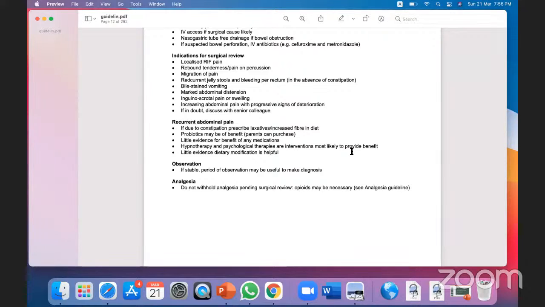Sometimes the child started the mid-cycle pain and presented with recurrent abdominal pain, but it is normal mid-cycle pain. So you have to counsel the parents and the child. Sometimes you give dietary modifications, some fiber you need to increase. So this is the management of recurrent abdominal pain. But if you suspect there is some red flag, please do not wait. We have to refer urgently.